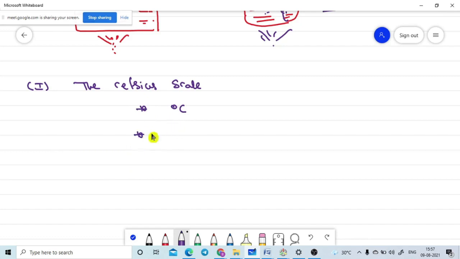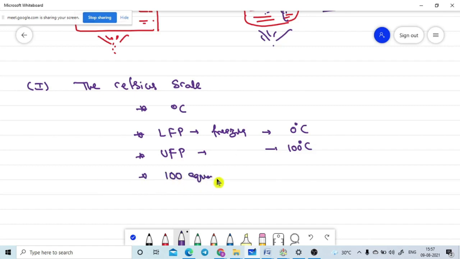In the Celsius scale, the lower fixed point is nothing but the freezing point of water, which is taken as 0 degree Celsius. The upper fixed point of water is taken as 100 degrees Celsius, and the distance between these two is divided into 100 equal parts.